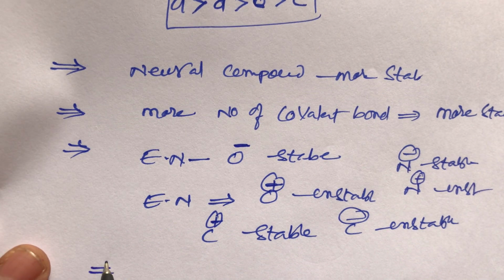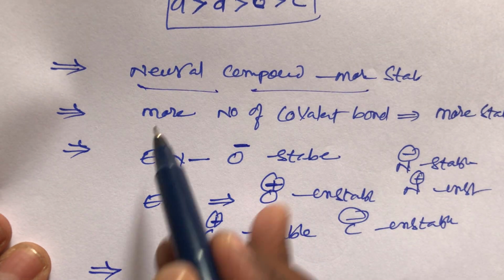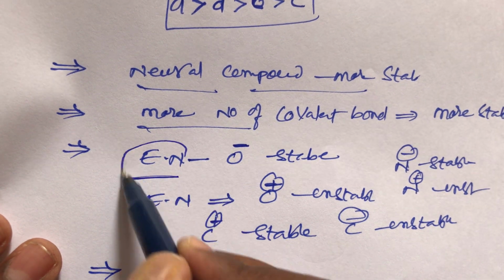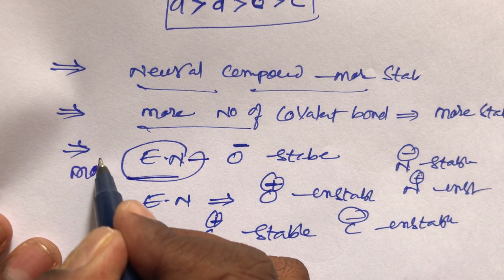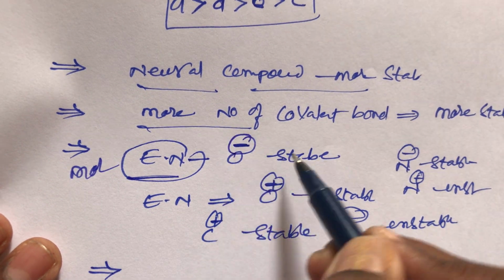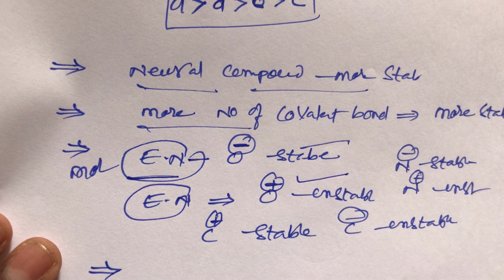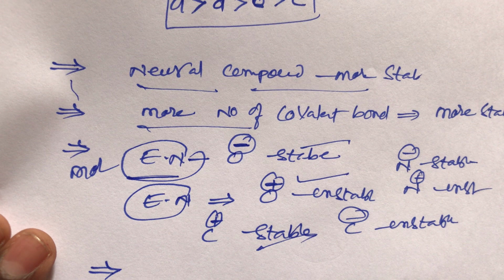And one more point, the last point, what is the last point, student? But first, the first point is that a neutral compound is more stable. Second, the compound with more number of covalent bonds is always more stable. And the third point: a more electronegative atom containing a negative charge is stable. If an electronegative atom contains a positive charge, it is unstable. And carbon with a positive charge is stable. These are the important points, and you remember these 3 very important points. This is a simple trick for stability.